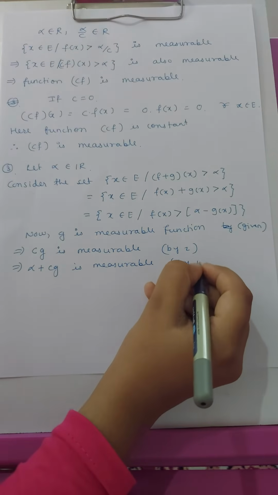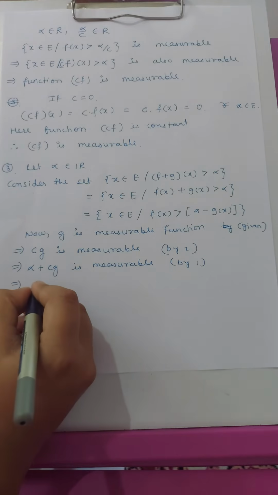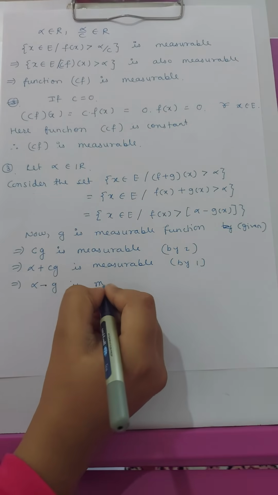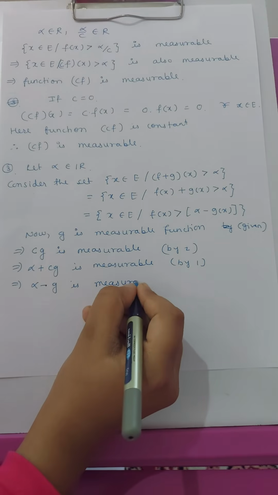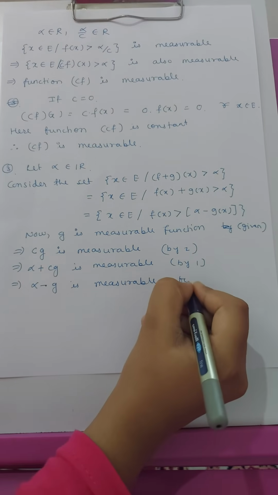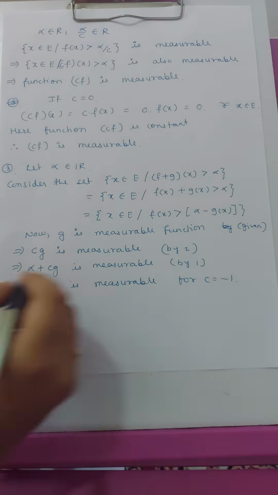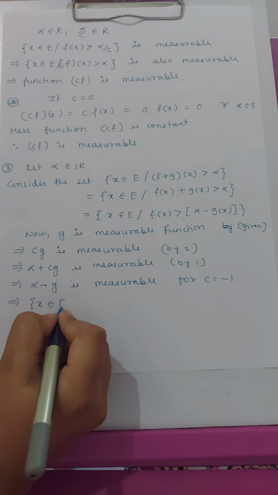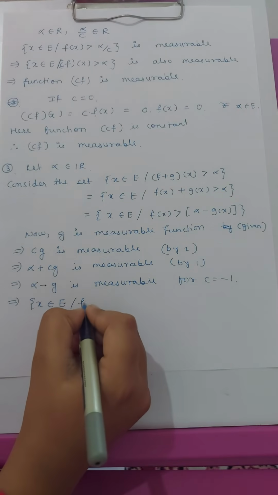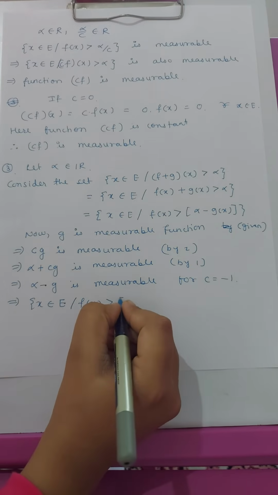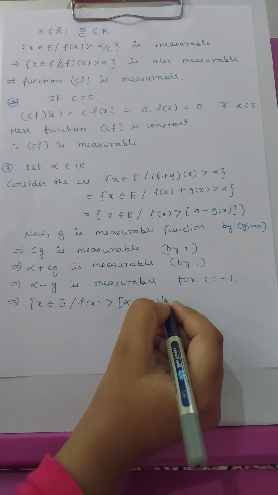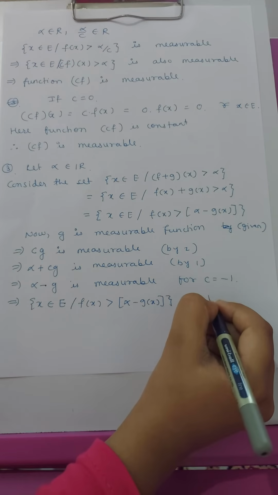By the first. So this implies that alpha minus g is measurable, for c equal to minus 1. So again this implies that the set where x belongs to E such that f(x) is greater than alpha minus g(x) is measurable.